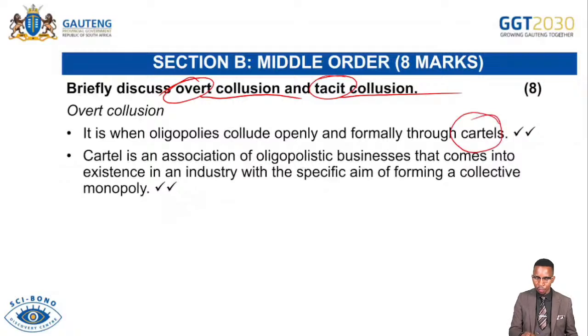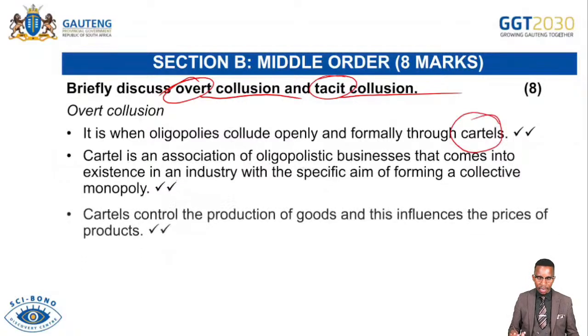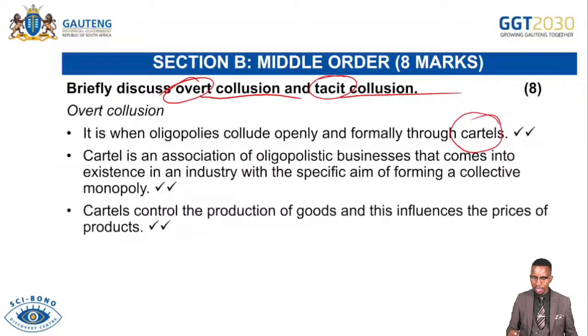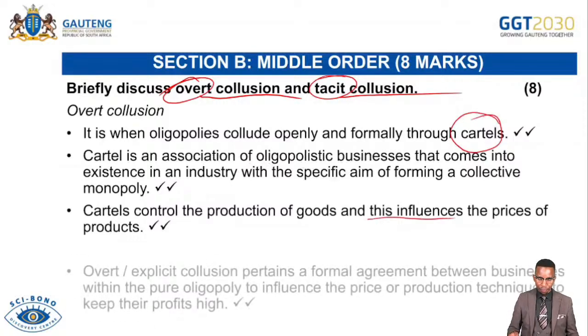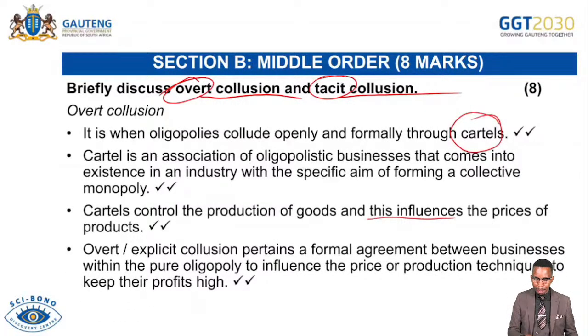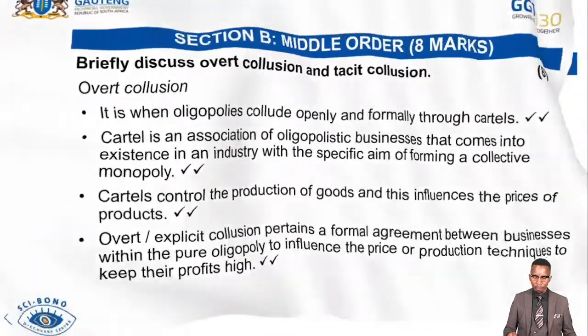It is an association of oligopoly businesses that comes into existence in an industry with the specific aim of forming a collective monopoly. Cartels control the production of goods, and this influences the prices of the product. Overt or explicit collusion pertains to a formal agreement between businesses within the pure oligopoly to influence the price or production techniques to keep their profits high.